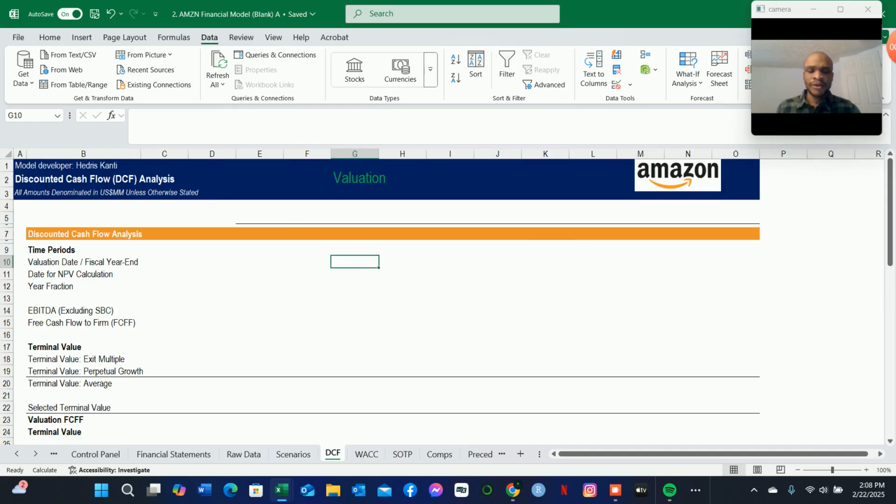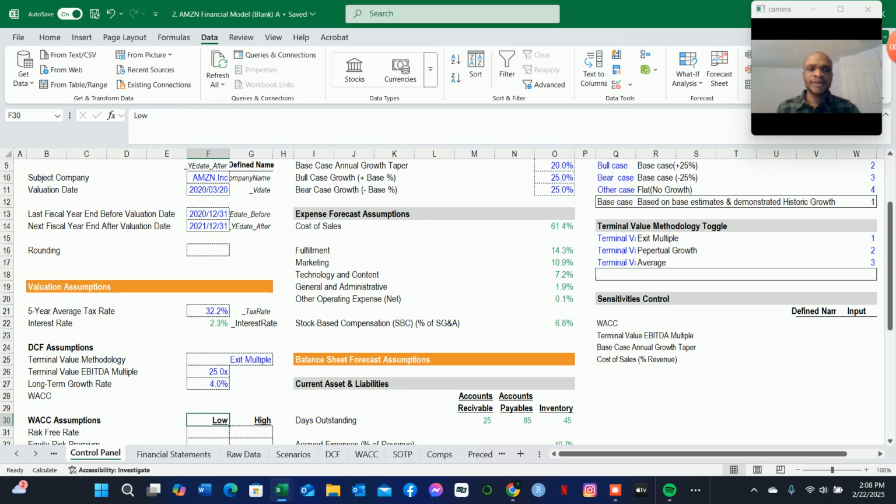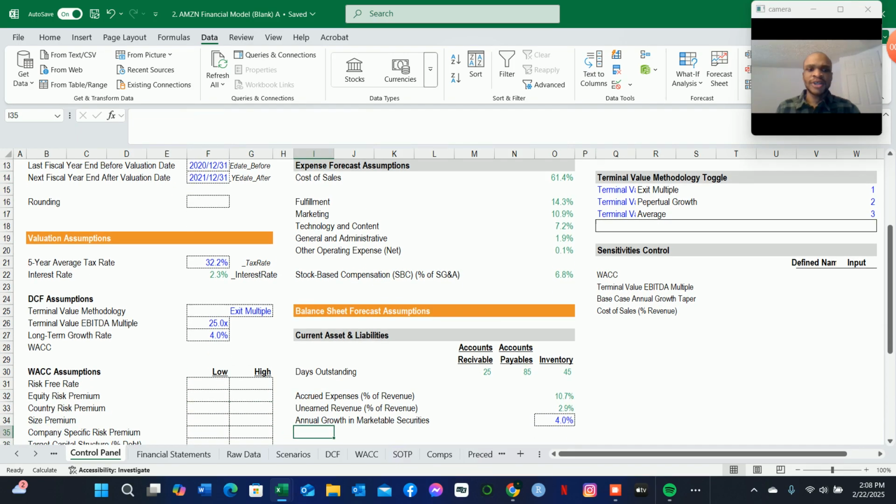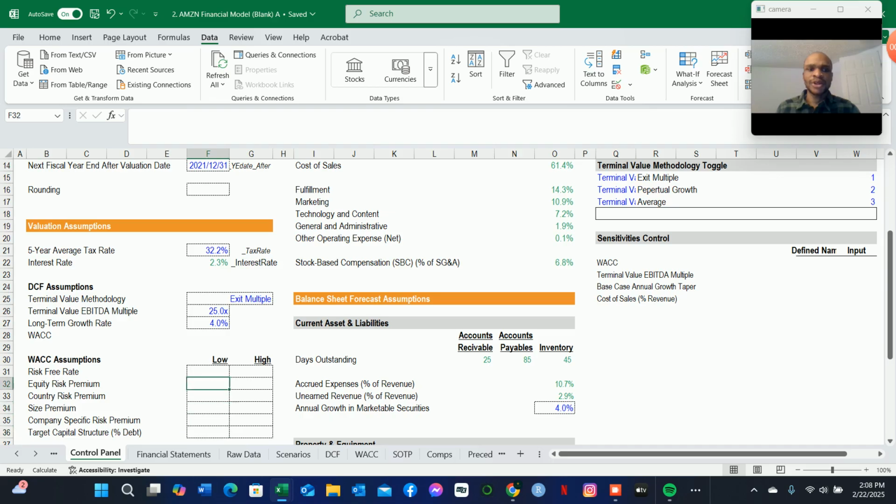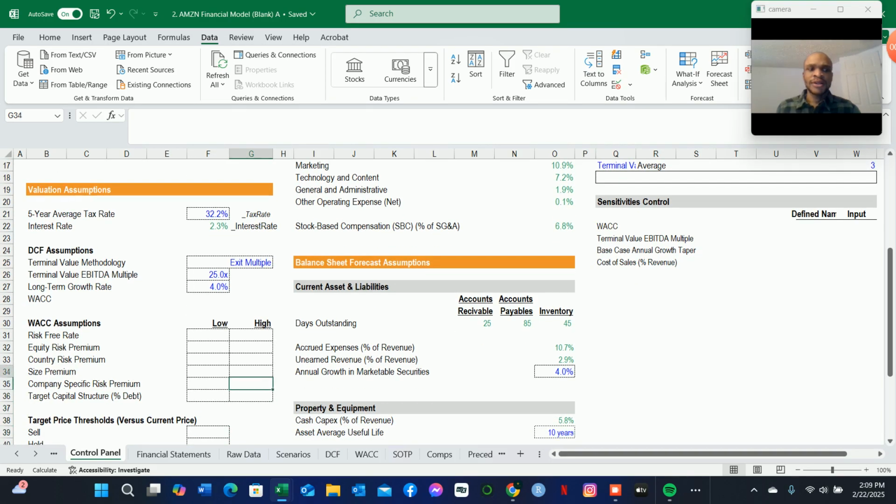So let us move back to the control panel tab, and here we can set up some WACC assumptions we're going to be using to determine our weighted average cost of capital. So we know that we're going to be using the capital asset pricing model, and of course the cost of equity takes into account the risk-free rate, the market risk premium. It takes into account the country risk premium and other premiums such as the size premium and the company specific risk premium.